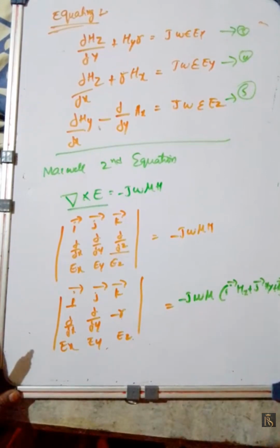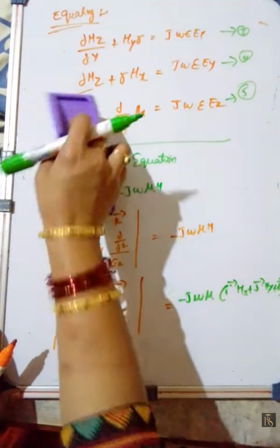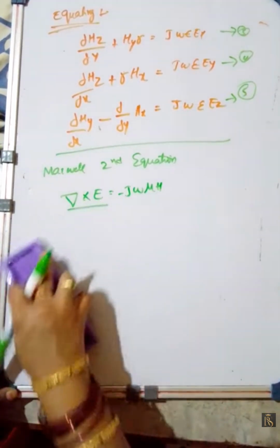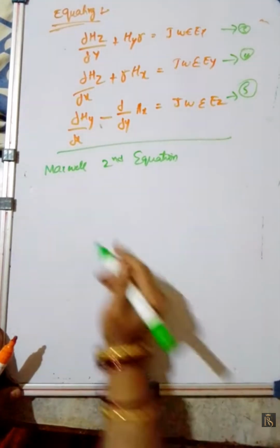Now equating all those terms, similarly like this only we will get. Let us see after equating all those terms what we will get from Maxwell's second equation.